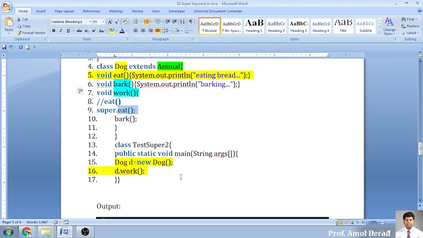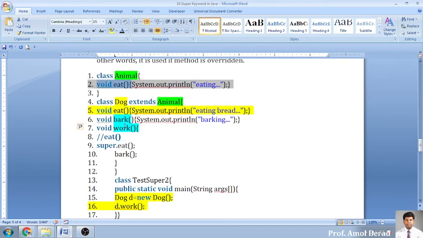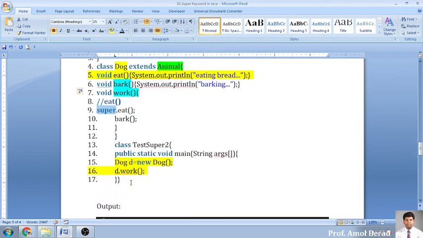Yes or no? Yes, sir. Have you got the answer of how to call the super class functions with function overriding with the help of this super keyword now? Yes, everyone is getting it now? Yes, sir. Okay.